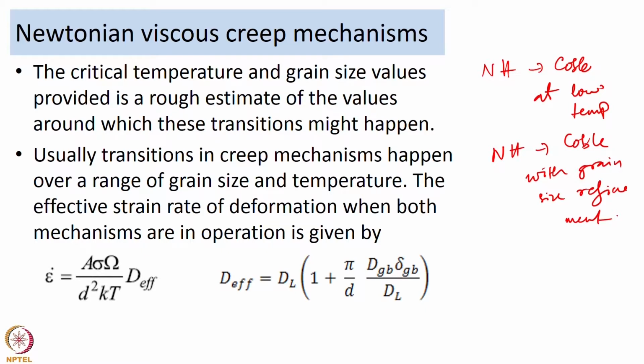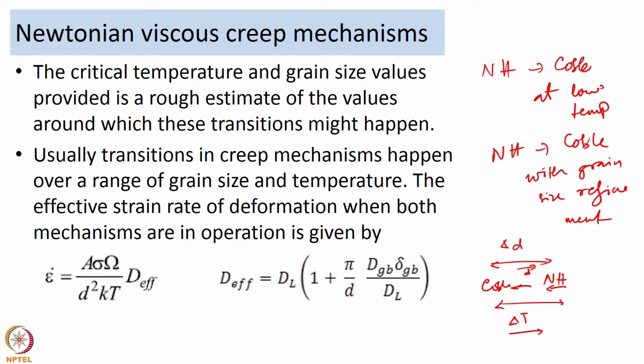So, when you have that range of grain size d over which the transition happens, or the range of temperature over which, as temperature decreases in this direction, Nabarro-Herring moves to Coble creep, it is going to happen over a certain delta T value or a certain delta d value. Typically, during that transition regime, both Nabarro-Herring creep as well as Coble creep will have their contributions. That means the deformation in that particular range of grain sizes or temperature values will have contributions from both Nabarro-Herring creep and Coble creep.